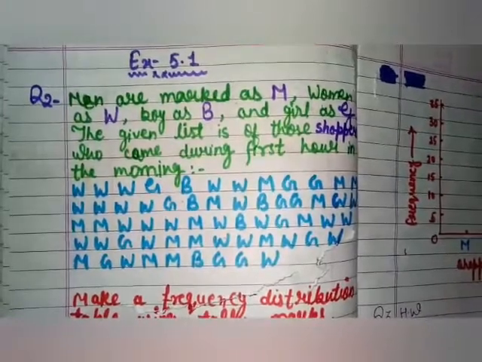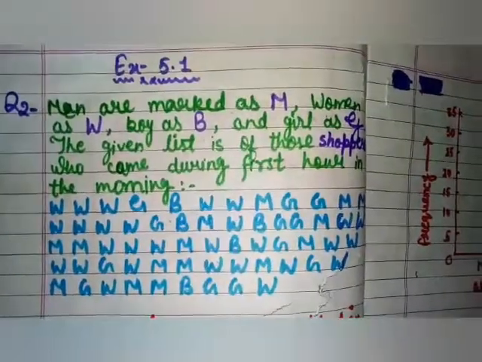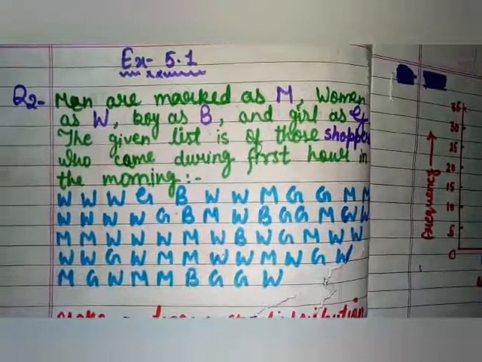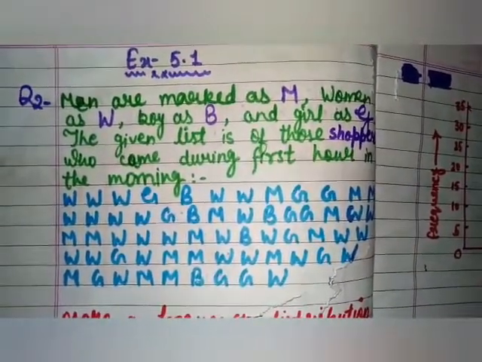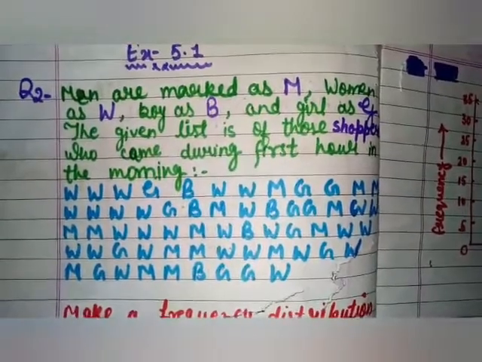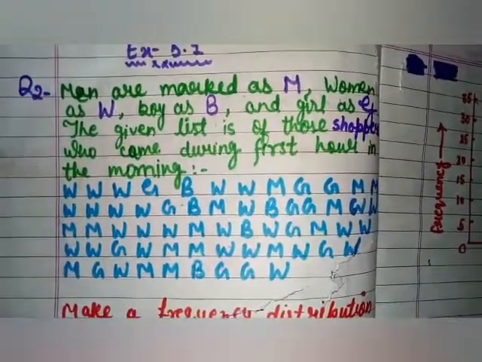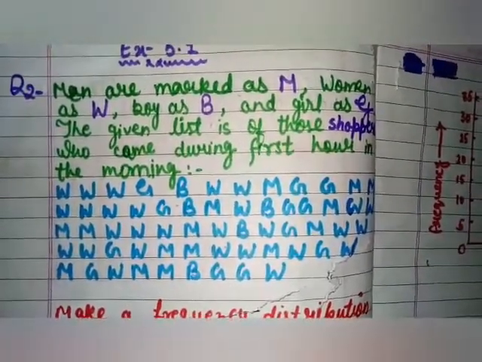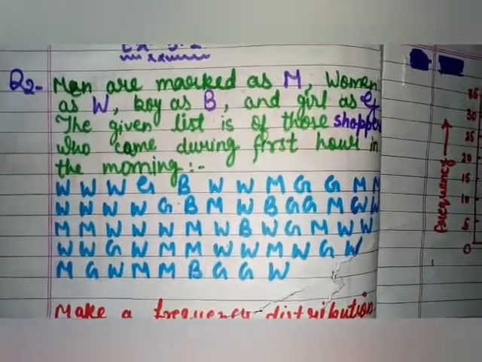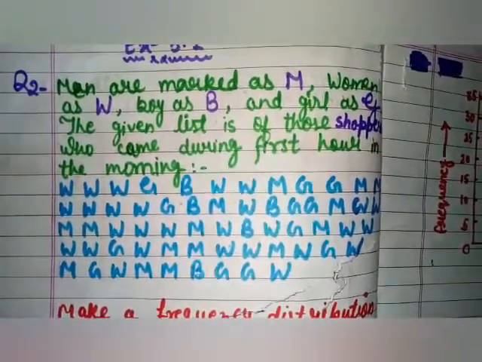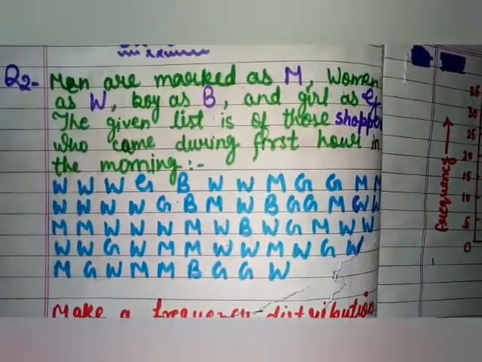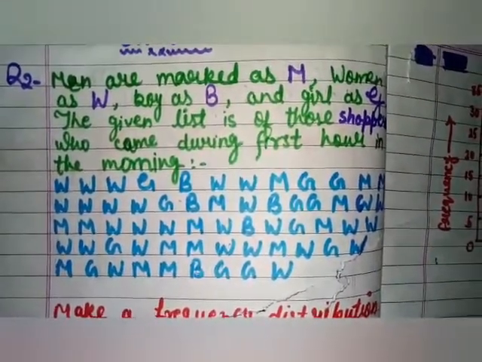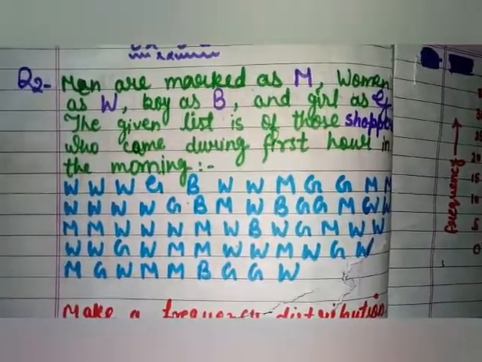Now we are moving to exercise 5.1. In this exercise we are here at question number 2. The question is, men are marked as M, women are marked as W. Man is starting with M, so men are marked with M. Woman is starting with W, so women are represented by W. Boy as B and girl as G.